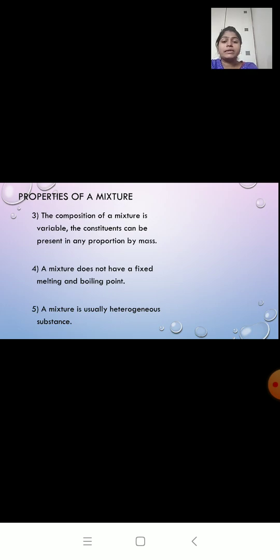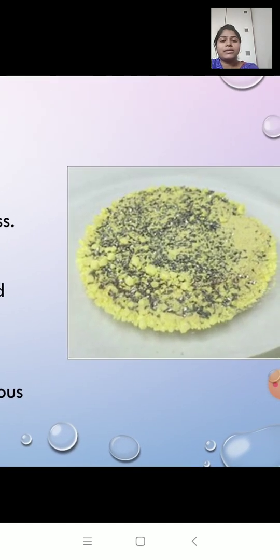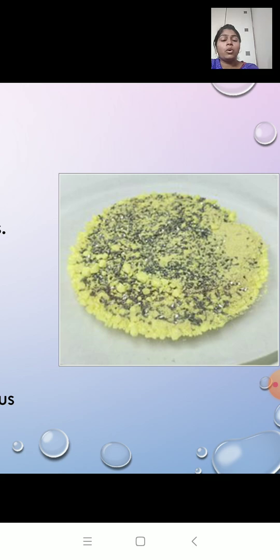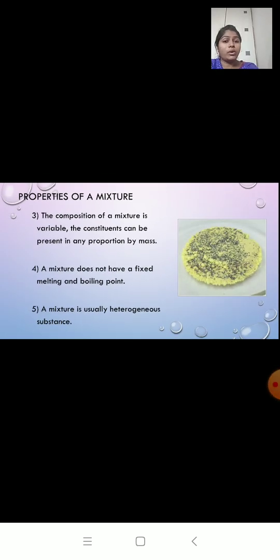A mixture is usually a heterogeneous substance. Now if you look at this mixture, you can find that at some parts we have more iron filings, at some parts we have more sulfur powder. So it does not look the same throughout. So a mixture is usually a heterogeneous substance.